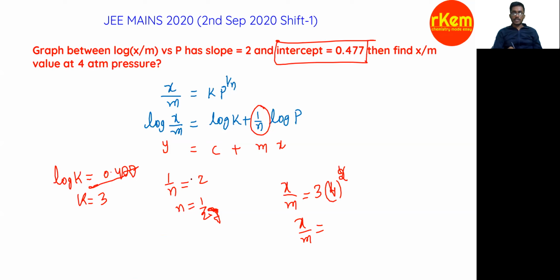So slope equal to, yes, huh? Slope equal to 2. Slope is 1 by n. 1 by n equal to 2. n equal to 1 by 2. Yes, fine. So 4, slope is 1 by 2, I think. Huh? Slope is 1 by 2. So 4 power 1 by 2. So that is 3 into 2. That is 6. Okay. Log x by m versus log p.